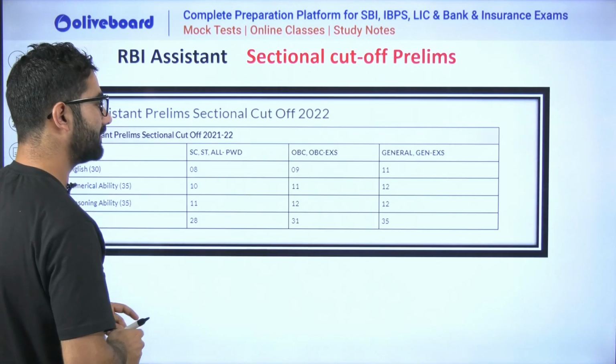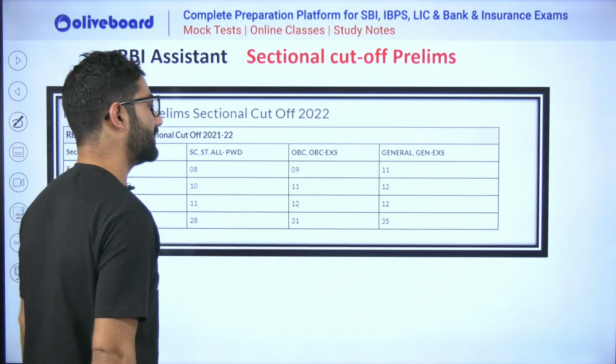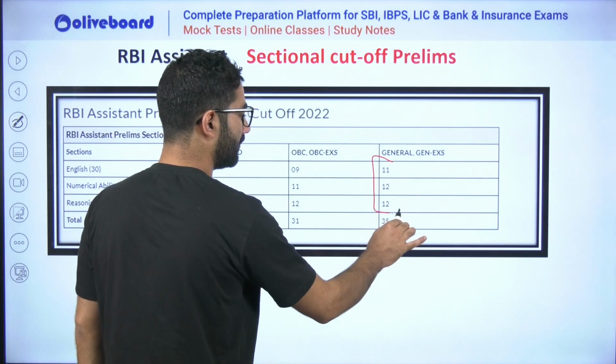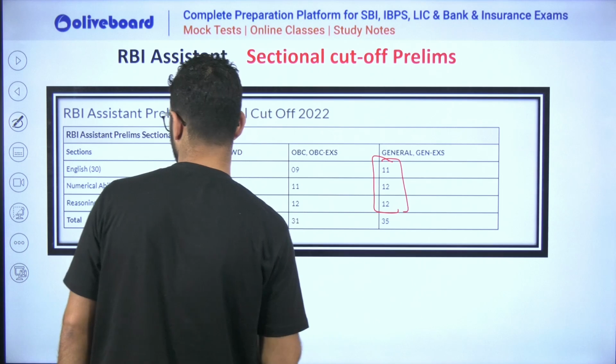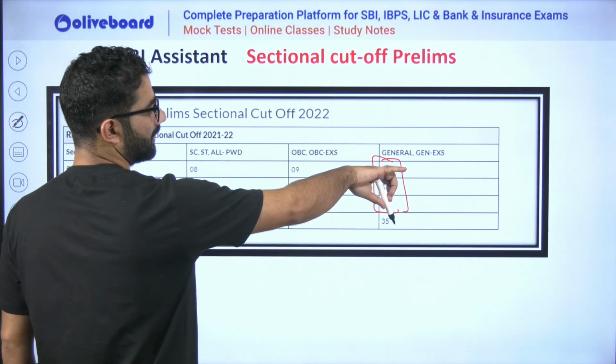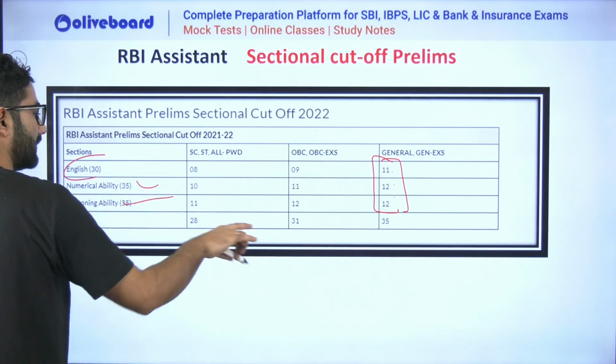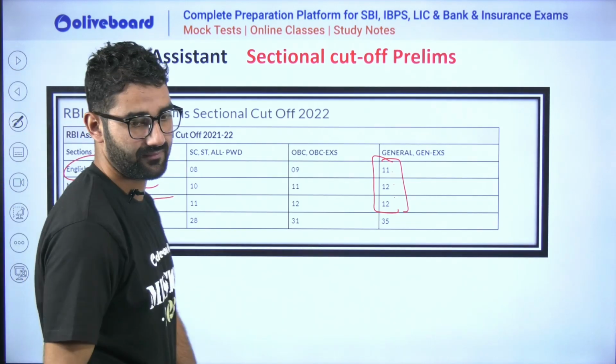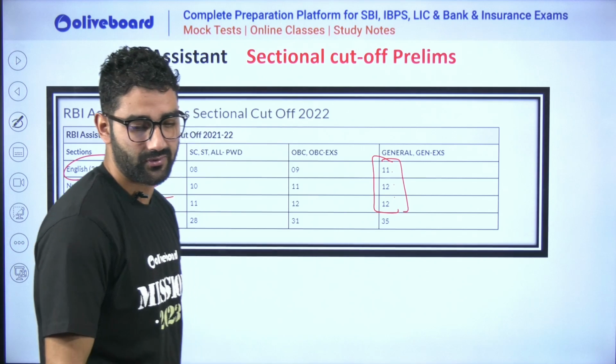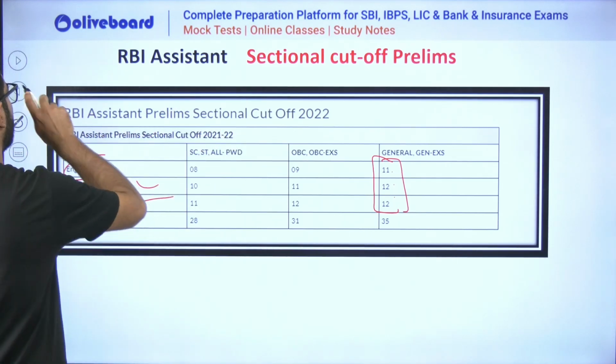What about RBI assistant? If we talk about the general category, this much was the cutoff. How much? 11, 12. 11 was for English, 12 was for this. It was the last year cutoff, the sectional cutoff 2022. It is clearly mentioned here, you can go through it.